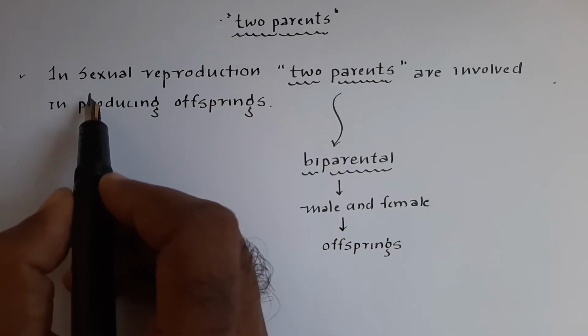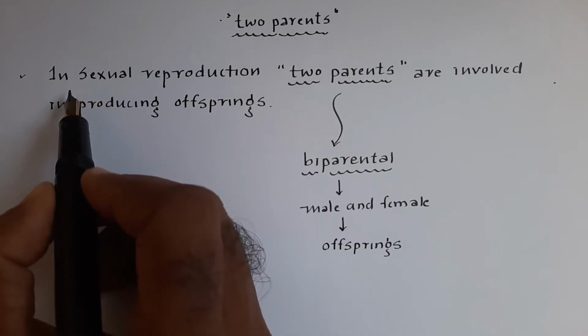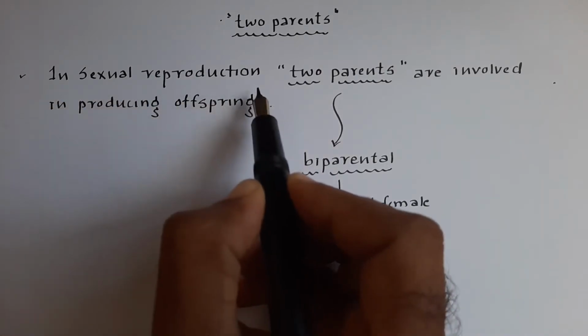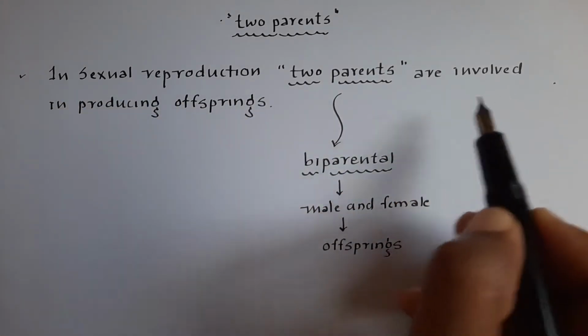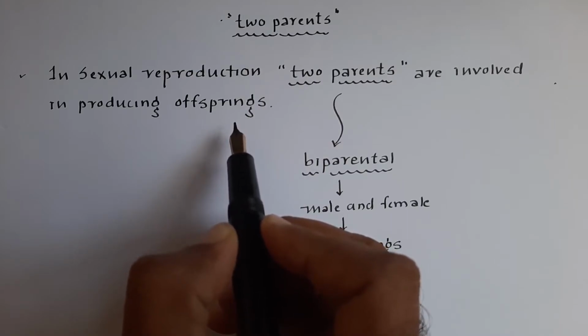I would like to conclude the feature of sexual reproduction again. It's very simple. In sexual reproduction, two parents are involved in producing offsprings. It's all about the first main feature of sexual reproduction.